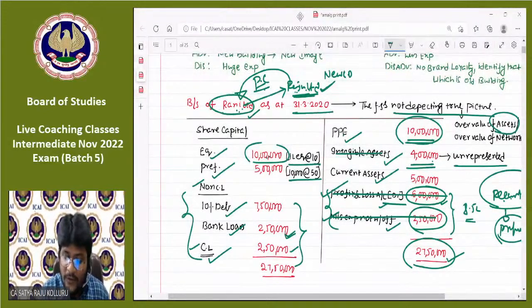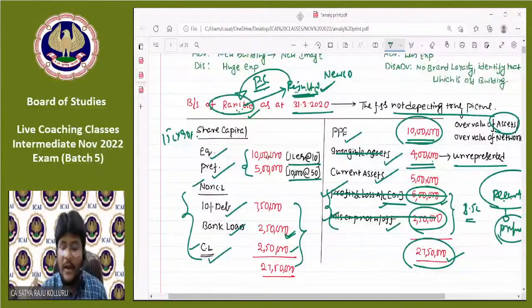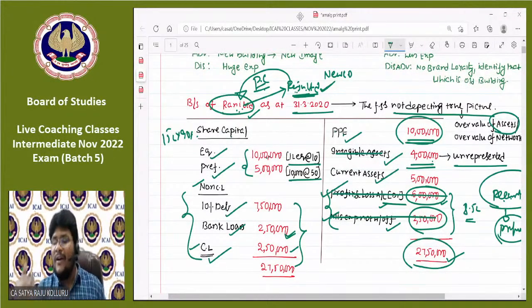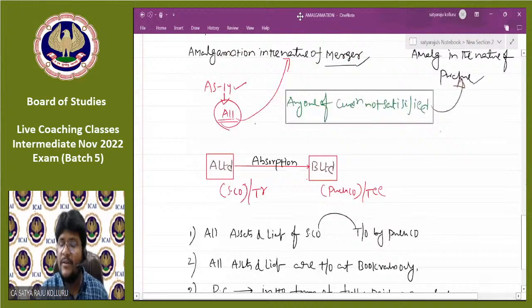That means out of 15 lakhs, 90% is 13.5 lakhs. The shareholders holding 13.5 lakhs worth of shares in Rani Limited should become the shareholders of Raju Limited after amalgamation. Then only that amalgamation is said to be amalgamation in the nature of merger. Otherwise, the amalgamation is said to be amalgamation in the nature of purchase.